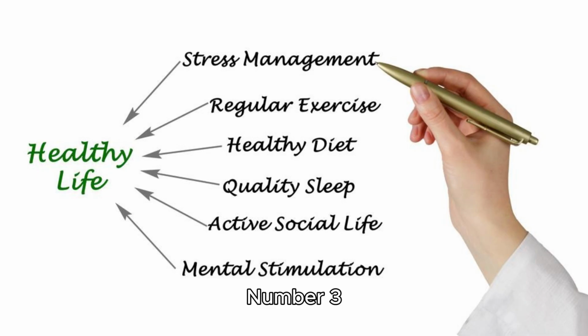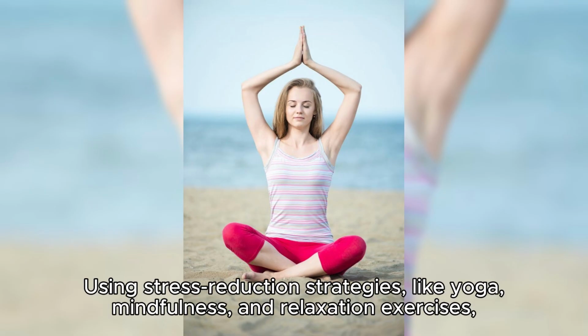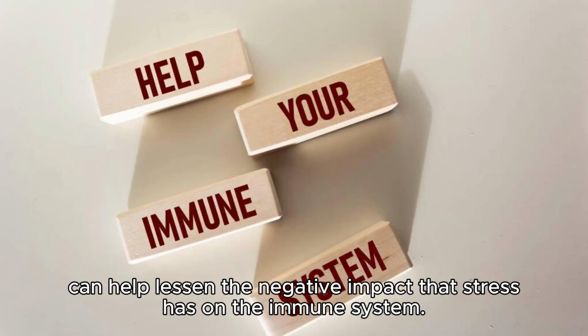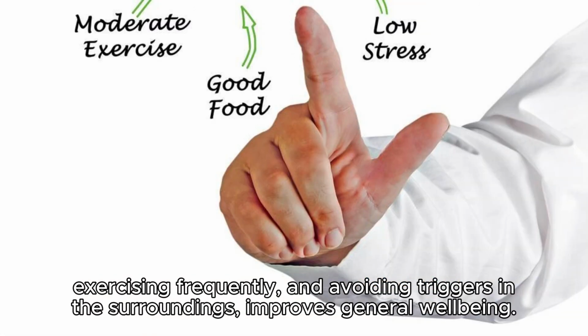Number 3. Stress reduction and lifestyle improvements. Using stress reduction strategies, like yoga, mindfulness, and relaxation exercises, can help lessen the negative impact that stress has on the immune system. Making a healthy lifestyle a priority, which includes getting enough sleep, exercising frequently, and avoiding triggers in the surroundings, improves general well-being.